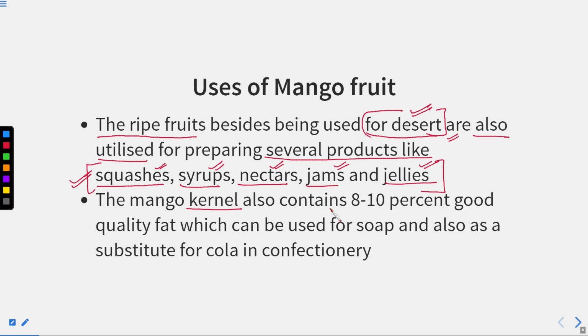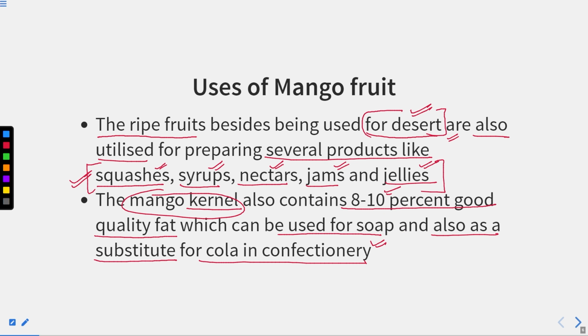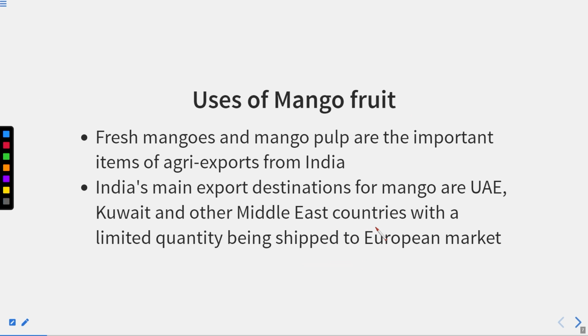The mango kernel also contains 8 to 10% of good quality fat, which can be used for soap and also as a substitute for cocoa butter in confectionery. So the mango kernel can be used for making good quality fat that can be used for making soap, and it is also used in the confectionery industries. Now you can understand how important this mango fruit is.